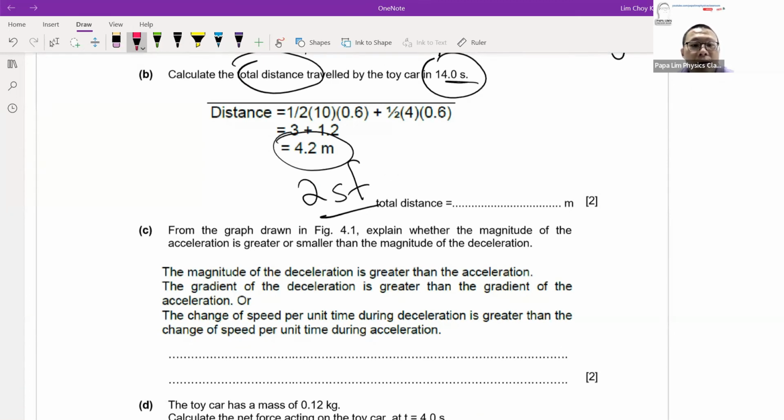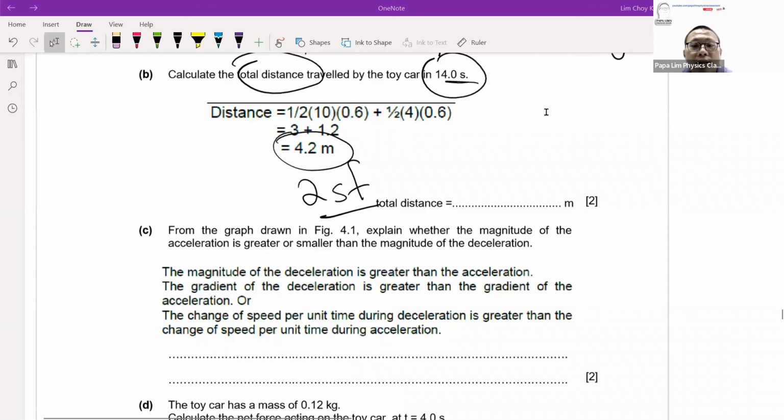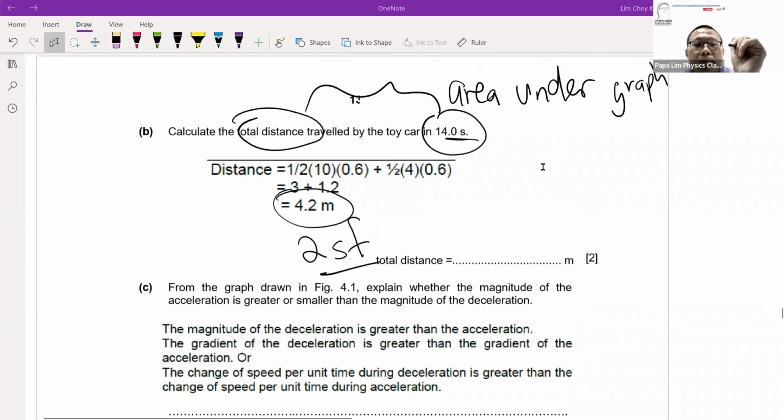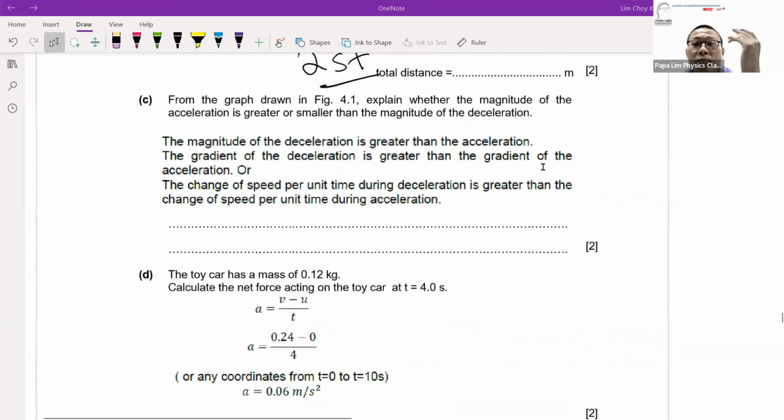Now, the next one we are looking at is part C. Based on your graph, explain the magnitude of the acceleration. The question is asking you to explain using the graph. So remember, your answer here is not just telling me the number or working out the number. Based on the question, you have to use the graph given. If you work out a number but you don't make reference to the graph, the marker will not give you the mark. So what we mean by making reference to the graph is the concept that I mentioned above.